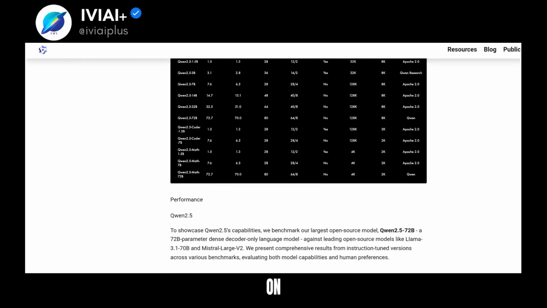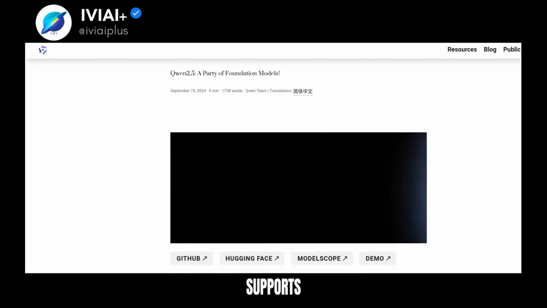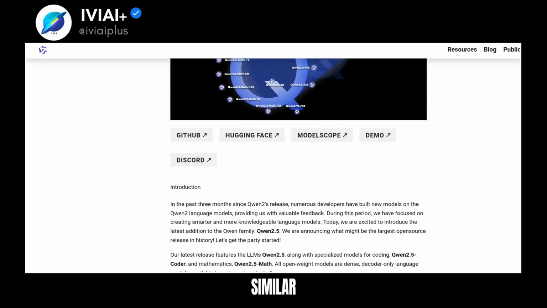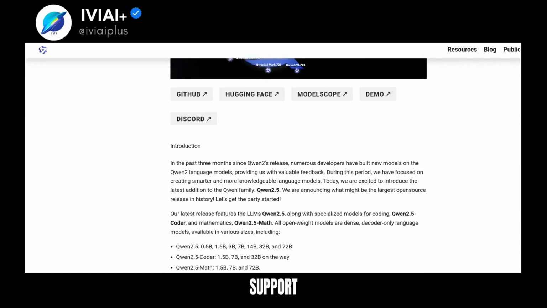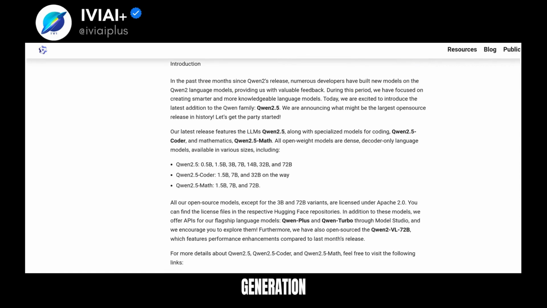Qwen2.5 Coder is trained on 5 trillion tokens of code data, while Qwen2.5 Math supports both Chinese and English with advanced reasoning methods. Qwen2.5 models outperform baseline models of similar or larger sizes. They also support long text generation, structured data comprehension, and structured output generation.